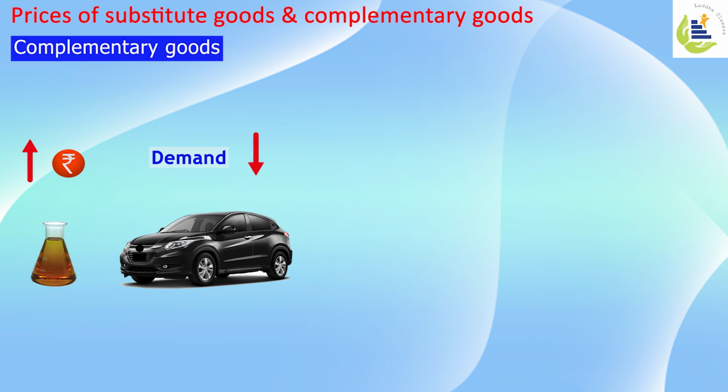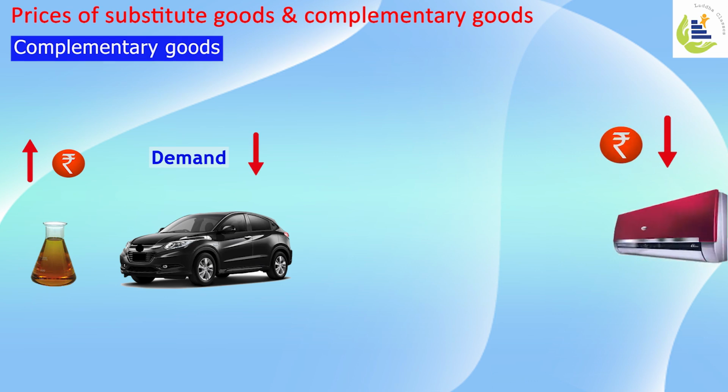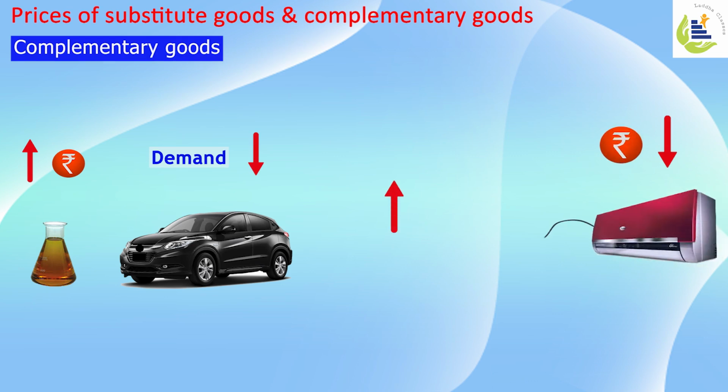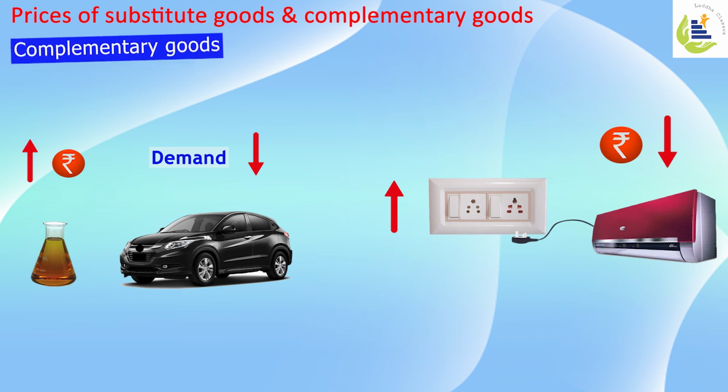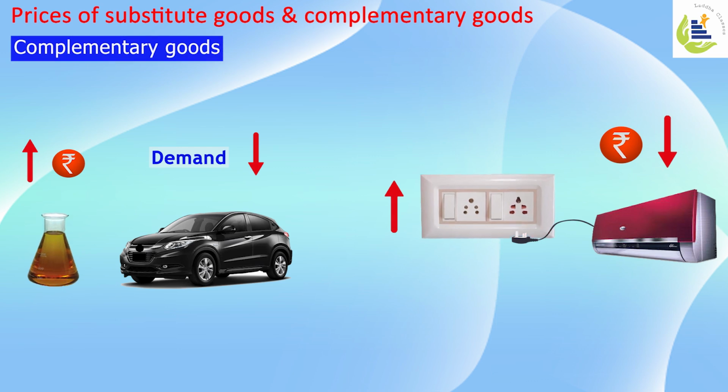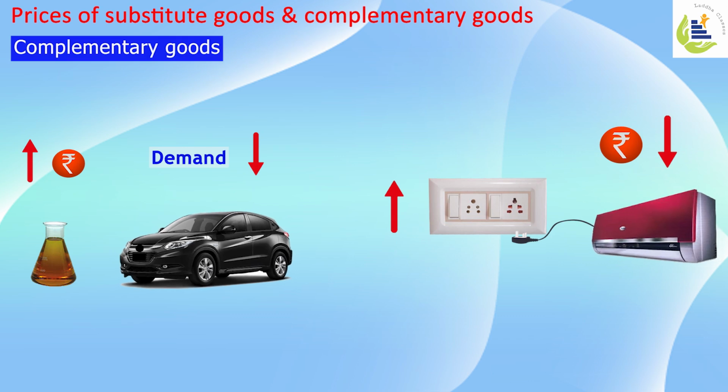Or let's say there's a decrease in the price of an AC, then there will be high consumption of electricity due to the AC. So if you notice, in case of complementary goods, if the price of one commodity increases or decreases, it affects the demand of the other commodity in a negative way.